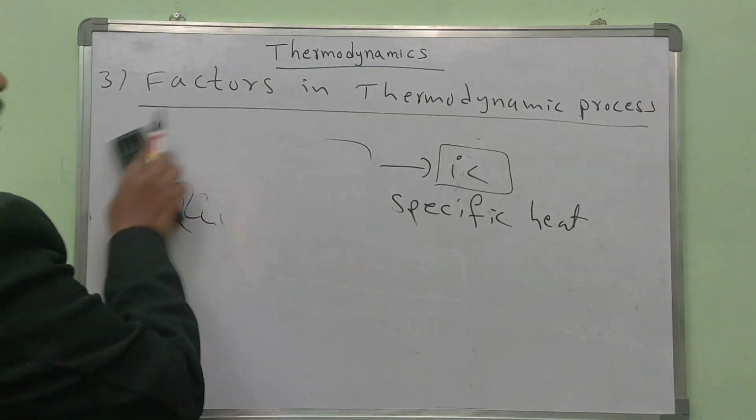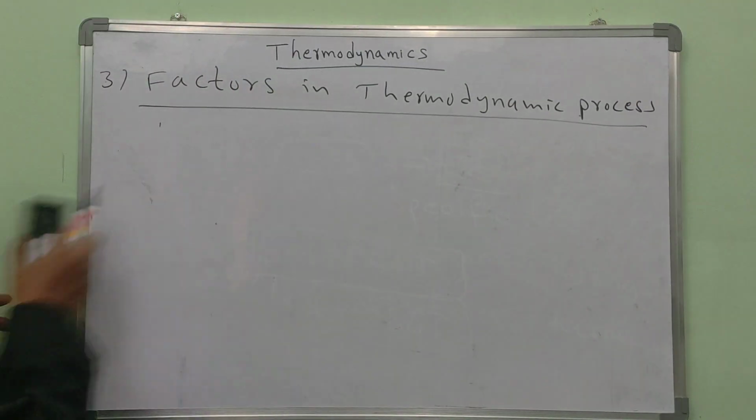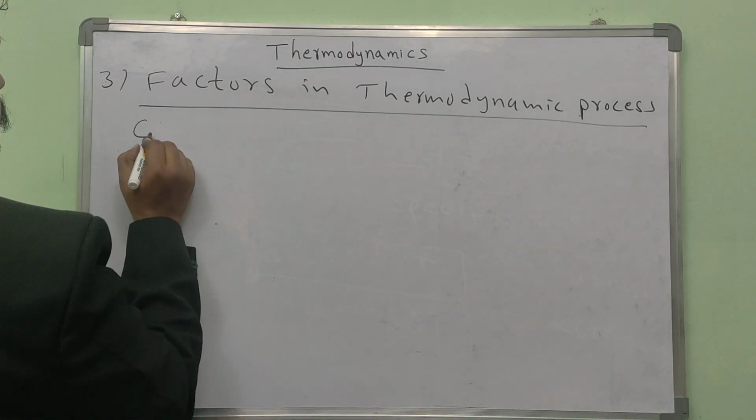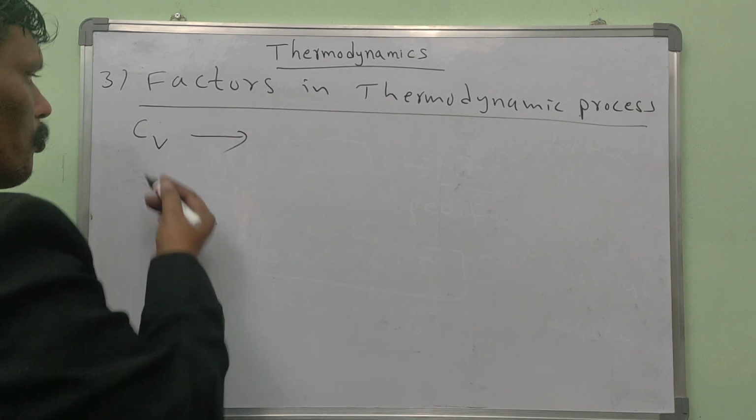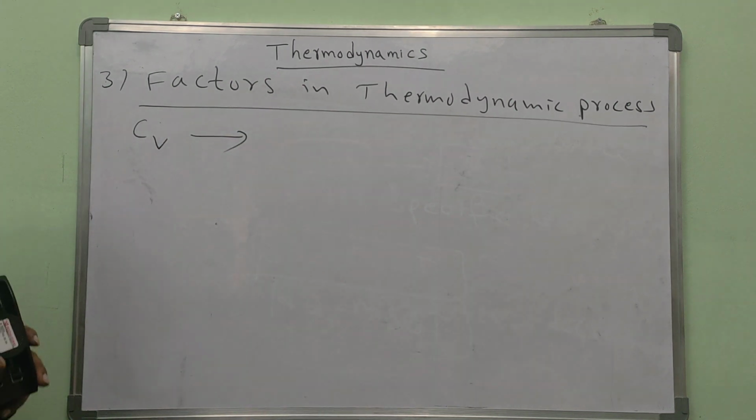Suppose, what is CV and what is CP? Here CV means molar specific heat at constant volume.